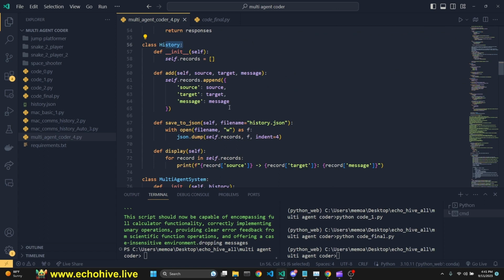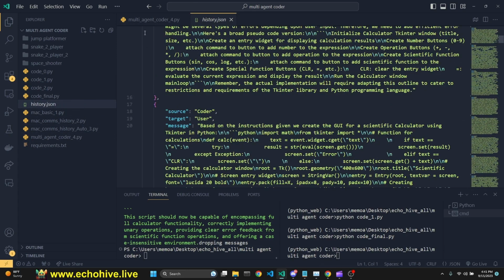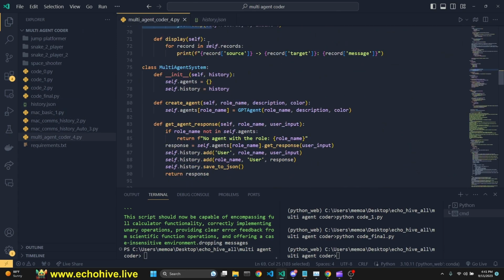We have a history class, which keeps track of the history by source, target, and message. This is what we are using to save it to a file, history.json, so you can keep track of what's happening. And we have a display method. If you want, it will essentially just print the history at the end. I have that method, but I'm not using it.